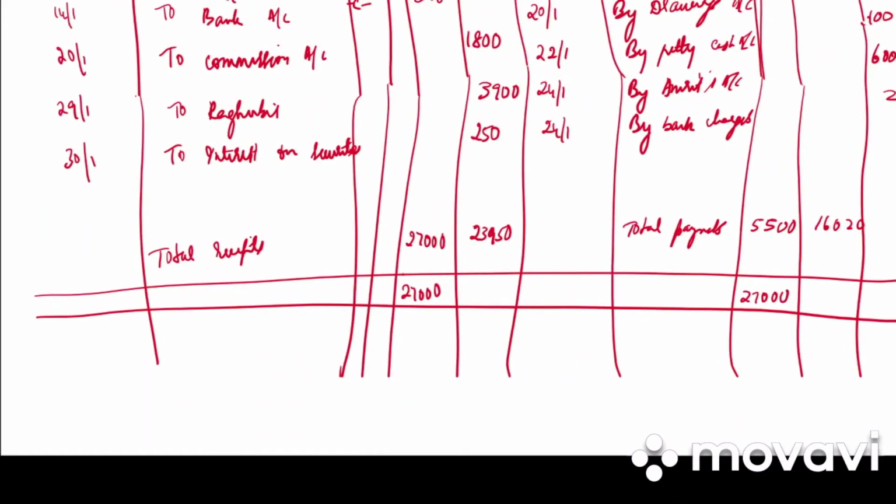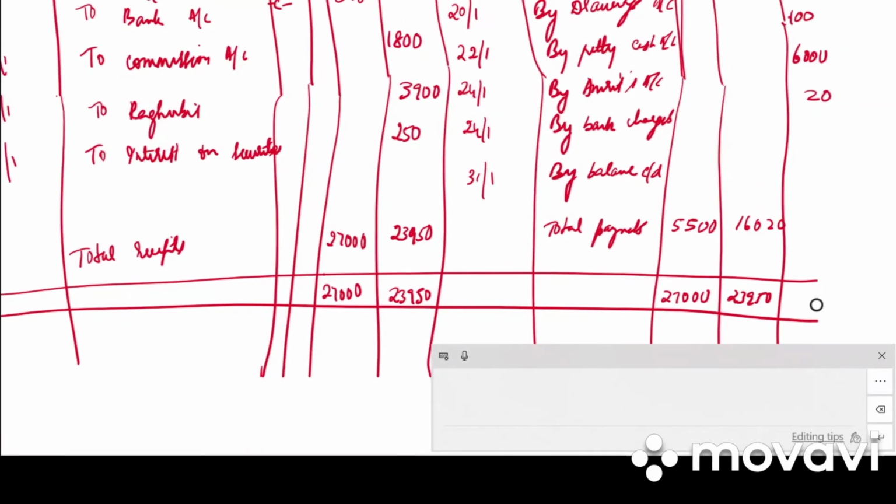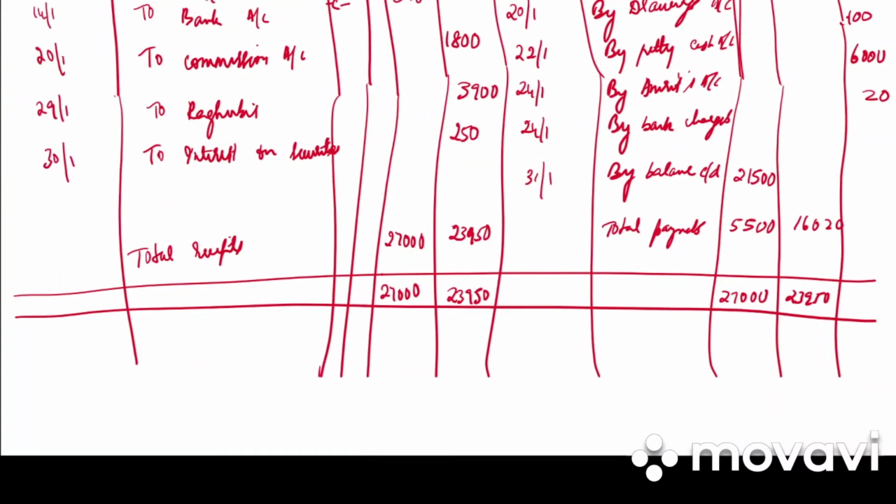And our bank column of debit side is more, 23,950. So on 31st, by balance carried down. How much is it? 21,500 and 7,930.